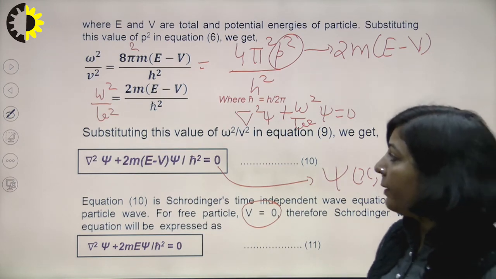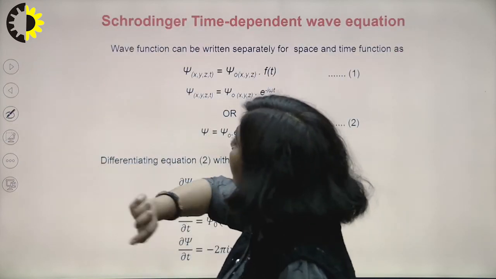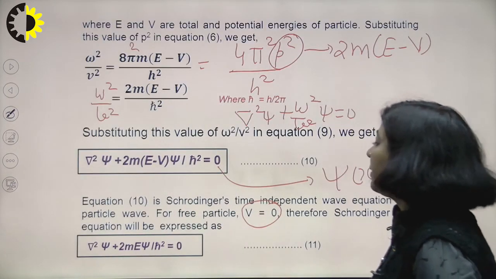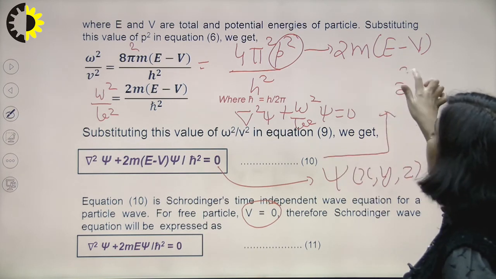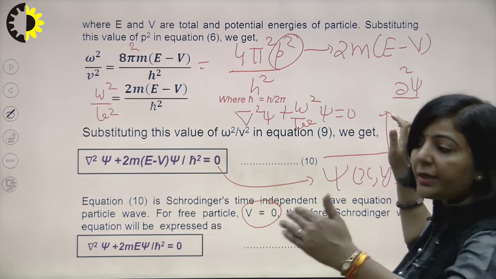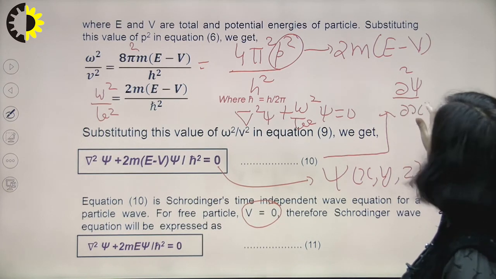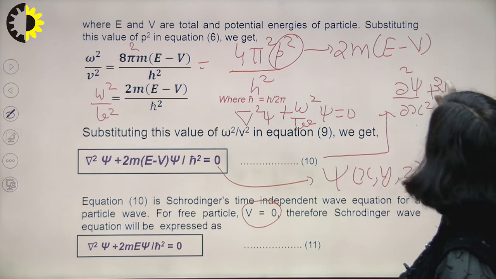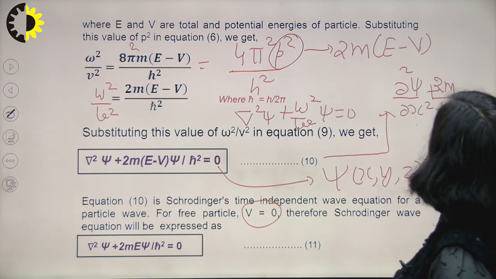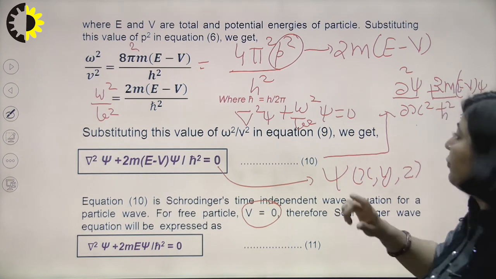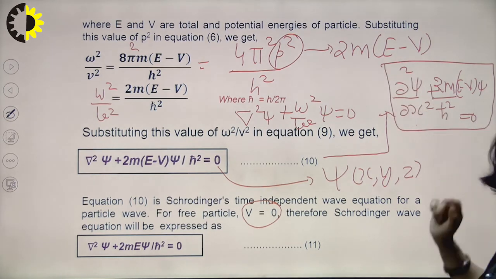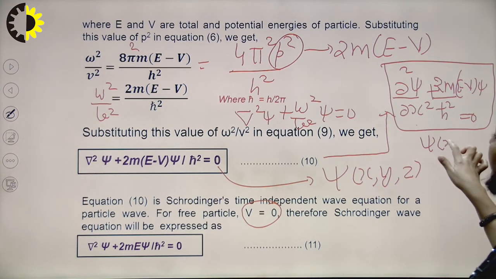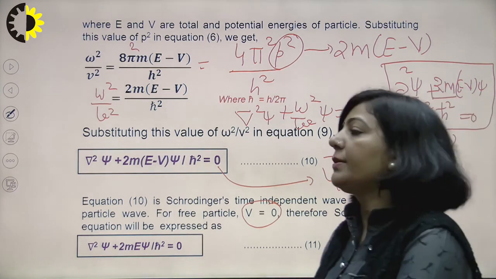And if you want to represent this equation in 1 dimension, how will you represent it? This was in 3 dimensions. In 1 dimension, when the particle's motion is confined only along one direction, it will be del square psi upon del x square plus 2m upon h cross square E minus V psi equals 0. What is the difference between equation number 10 and this equation? In this equation psi is a function of x only, whereas in equation number 10 psi is a function of x, y and z.